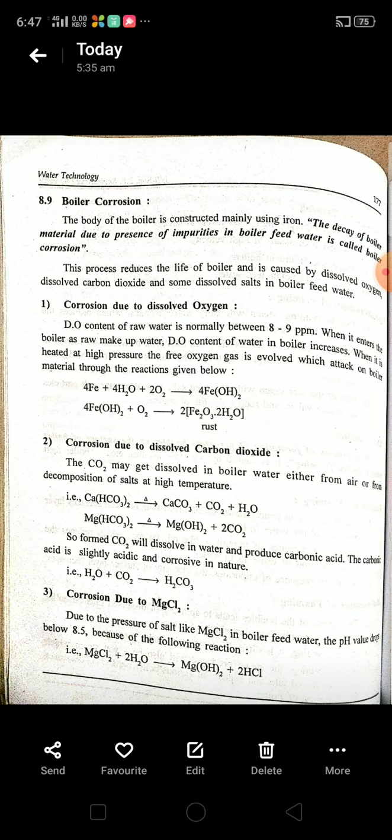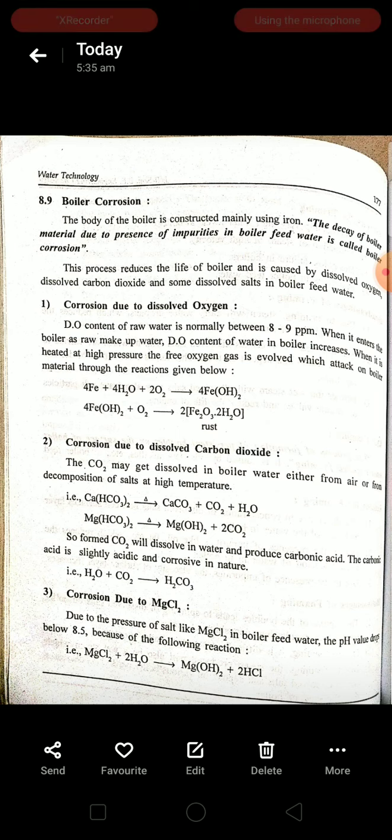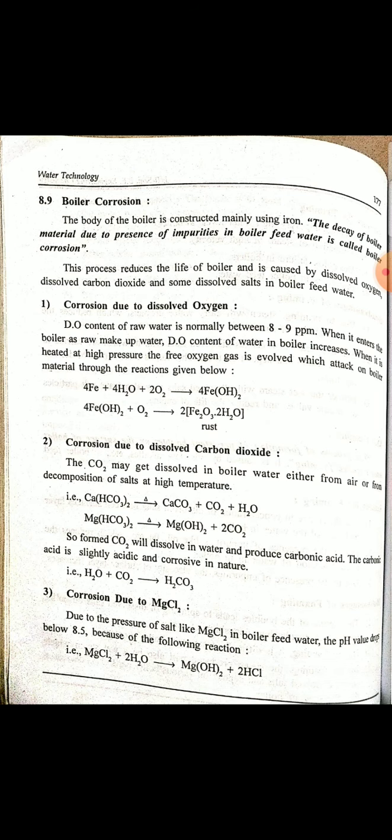Again, the carbon dioxide concentration increases due to heating of water at high temperature in order to convert it to steam. If impurities like calcium and magnesium bicarbonates are present in the water, due to their decomposition there is a liberation of carbon dioxide gas.